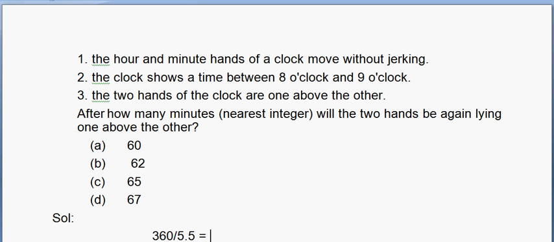Which means it becomes 720 divided by 11, which is approximately equal to 65.4 something, right? So the nearest integer is 65.